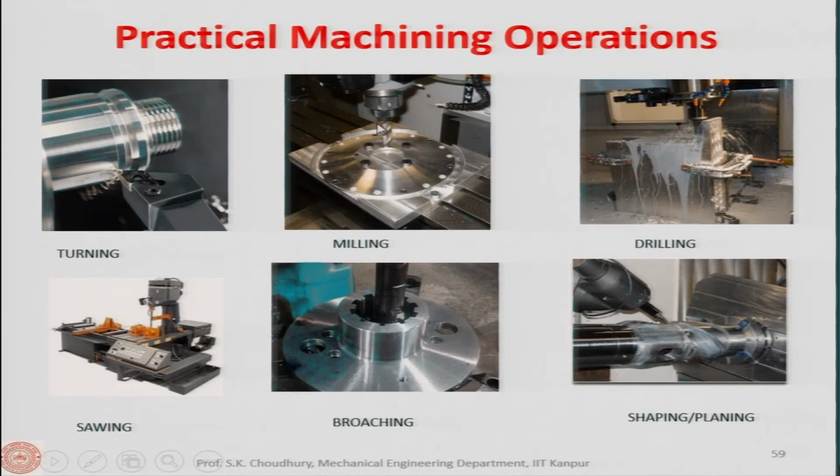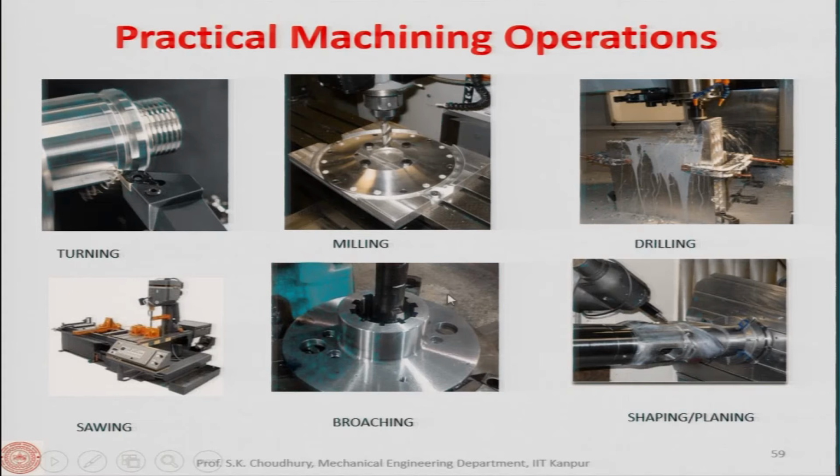This is the milling process, particularly vertical milling. This is drilling, the drilling machine, and the hole is being drilled in the workpiece. This is sawing, where we have the saw and the material is being parted, cut.